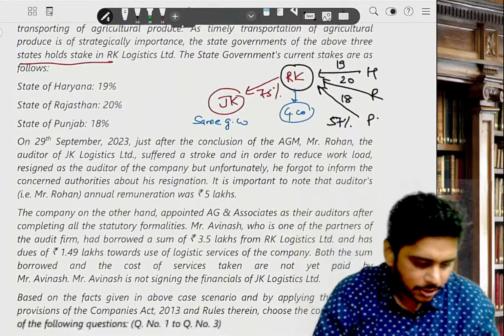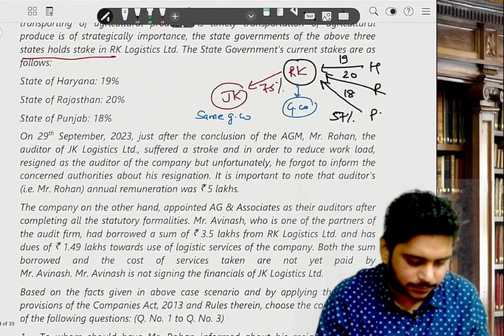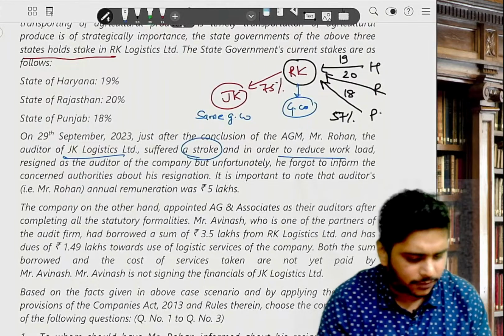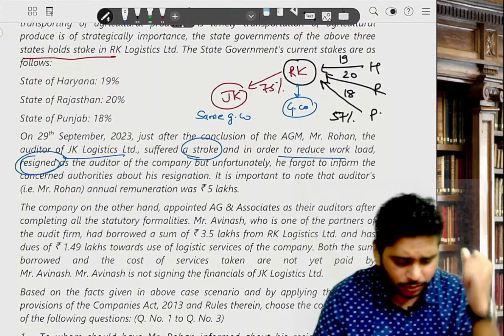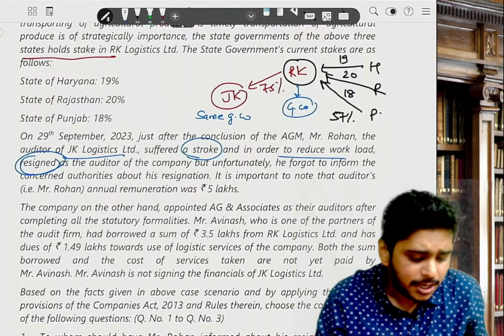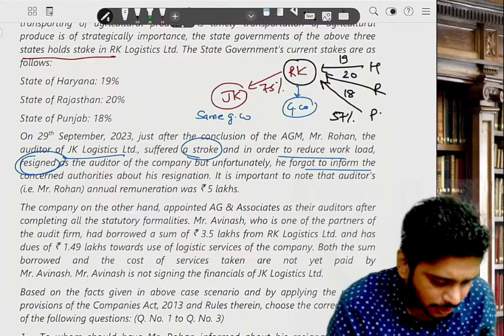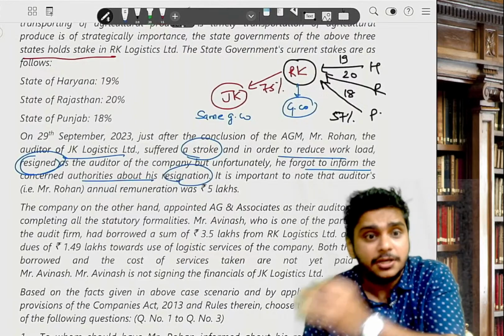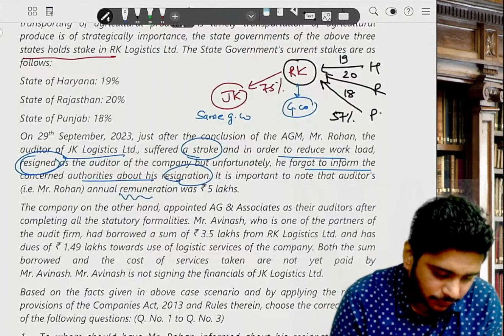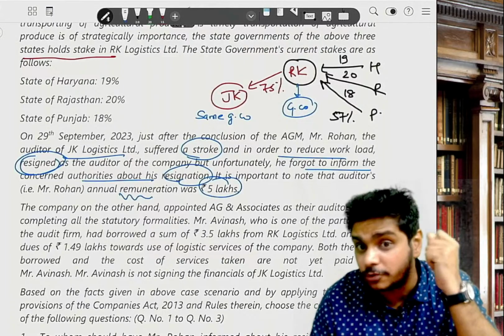Basic is clear. On 29th September, just after conclusion of the AGM, Mr. Rohan, the auditor of JK, suffered a stroke and in order to reduce the workload, he resigned as an auditor of the company. A government company auditor may resign. But unfortunately, he forgot to inform the authorities about his resignation. His annual remuneration was 5 lakh, audit fees is 5 lakhs. You should remember the penalty.